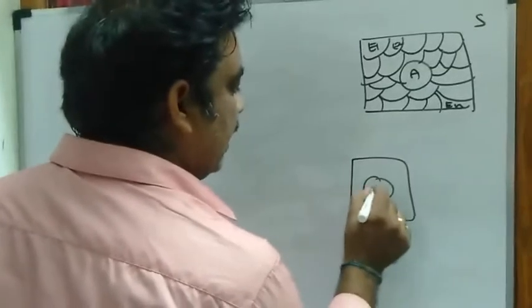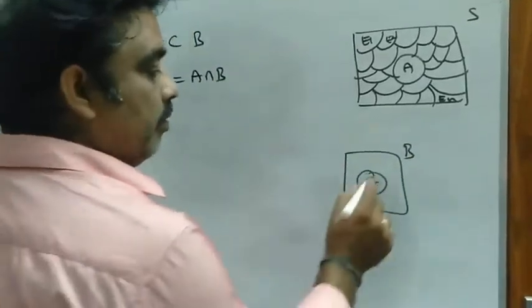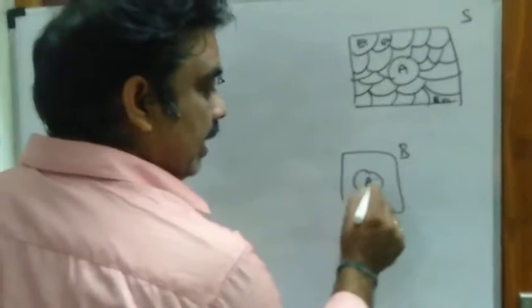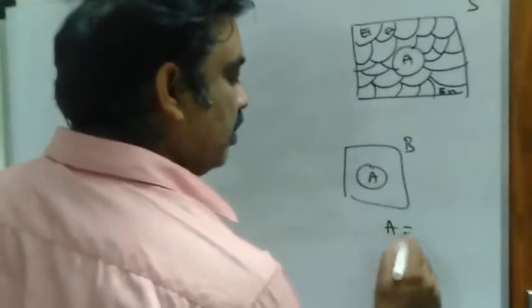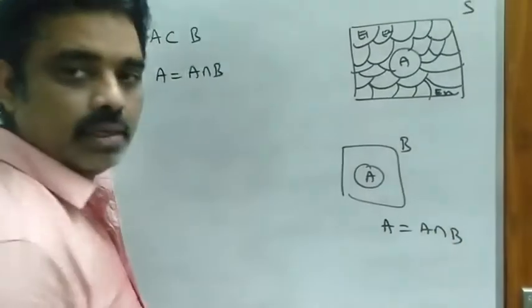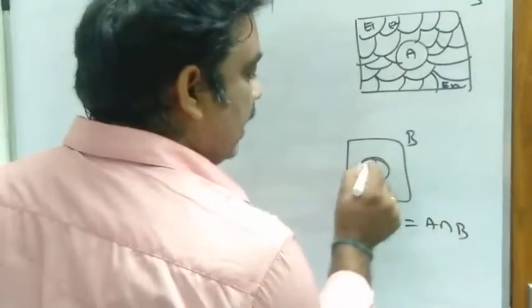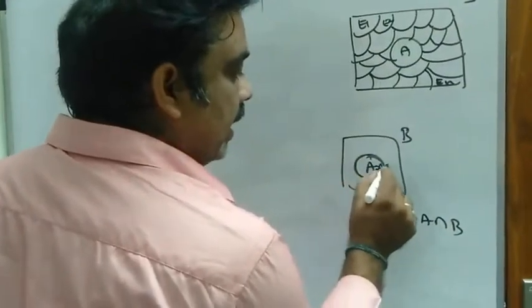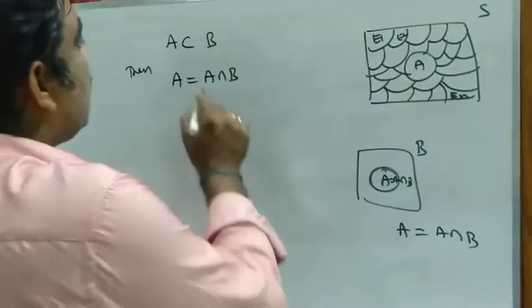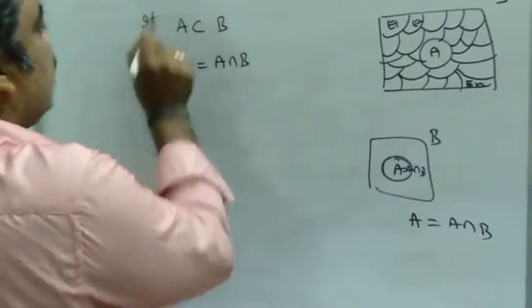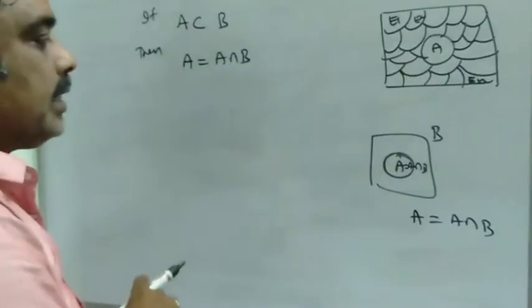And we have one result. If A is a subset of B, A is contained in B, then A is equal to A intersection B. If A is a subset of B, this is set A and this is set B, then A and A intersection B are both the same. A is equal to A intersection B. Am I correct or not? If A is contained in B, A and A intersection B both are the same. So using this result, if A is contained in B, then A is equal to A intersection B.